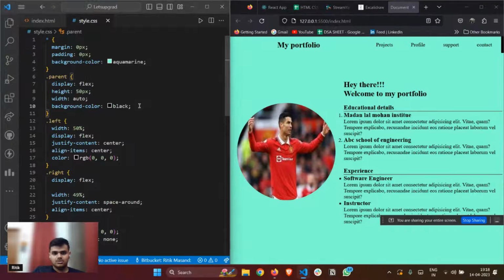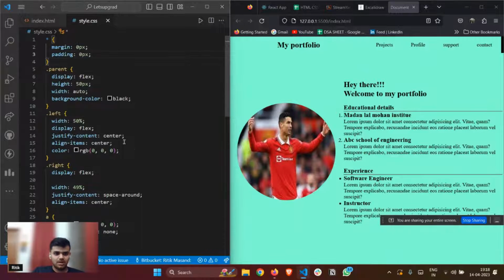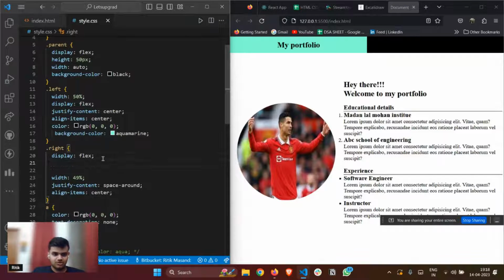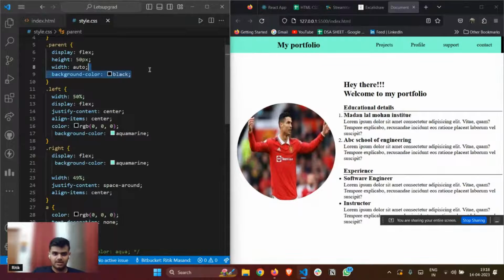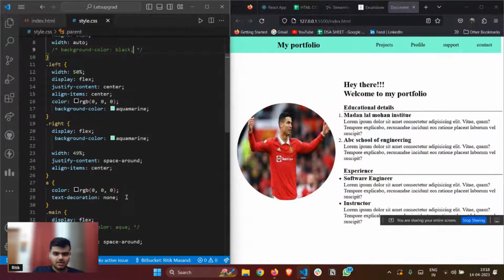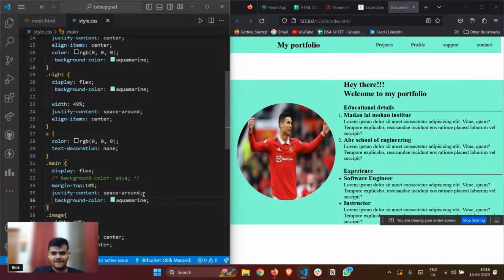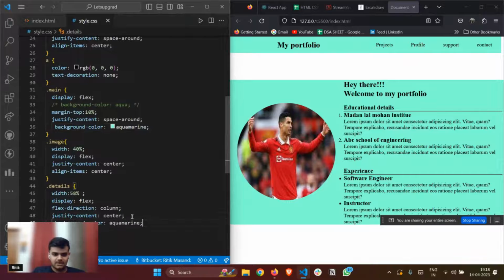Parent. So, acha. For that, I would have to do one thing. I would have to just comment out this part. The left part should be this. The right part should be this. The navbar, let's suppose this, right? And what else do we have? The main part also, and the details again.